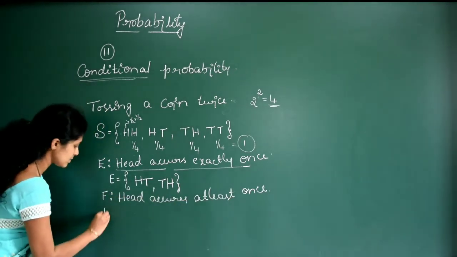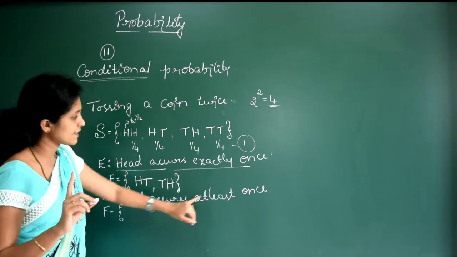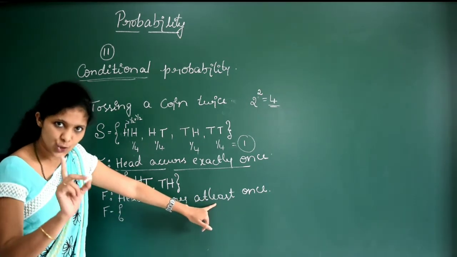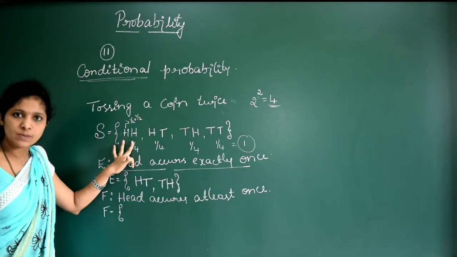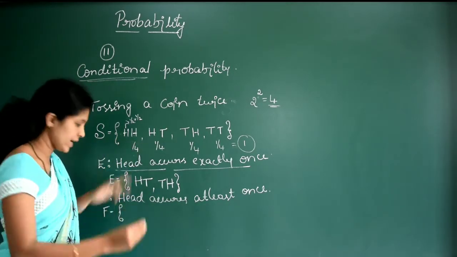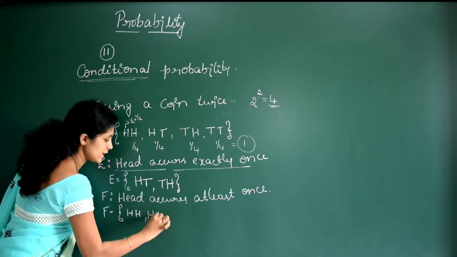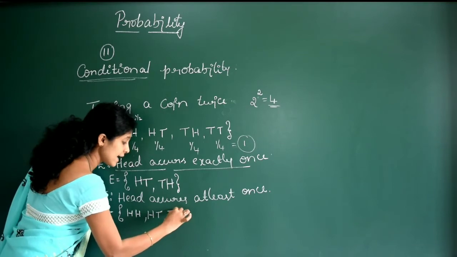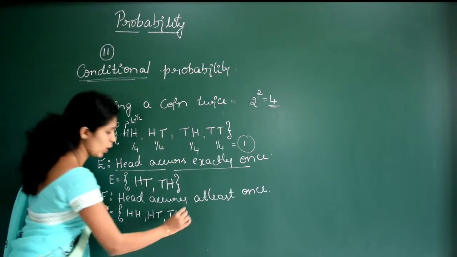Now what are the possible elements of F? At least once it should be there, head once or more than once. Head and head is possible. Next, head and tail is possible. Then tail and head is also possible. But what about tail and tail? It is not possible, right?